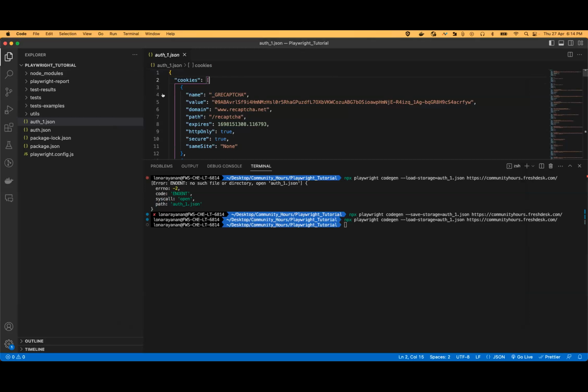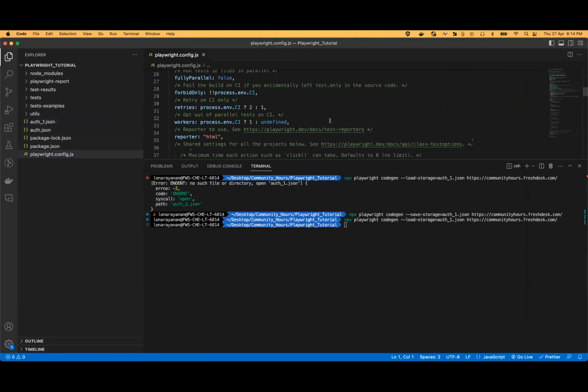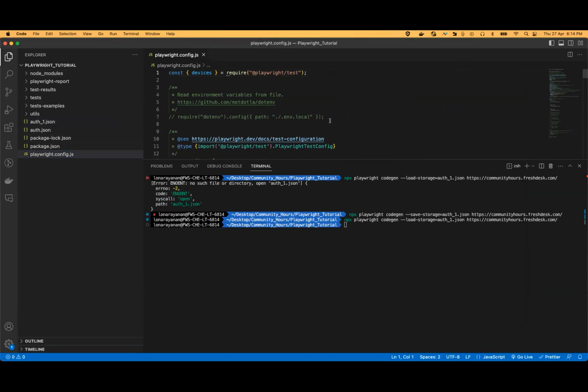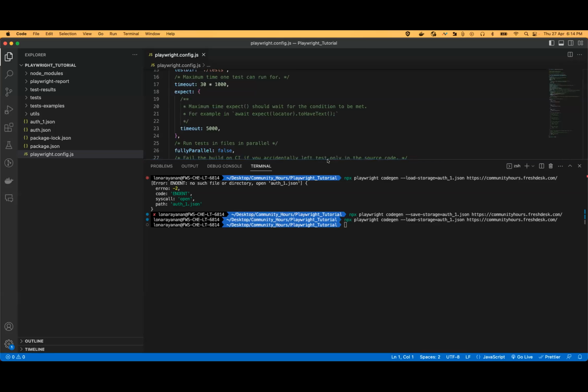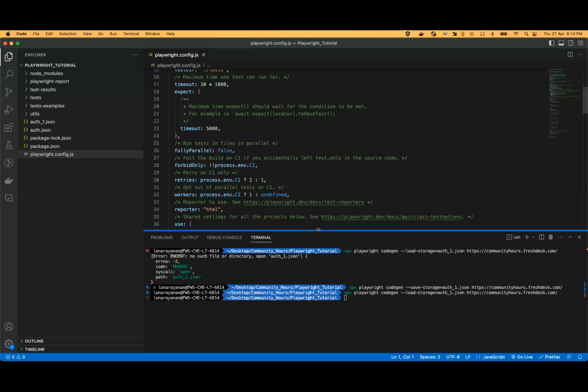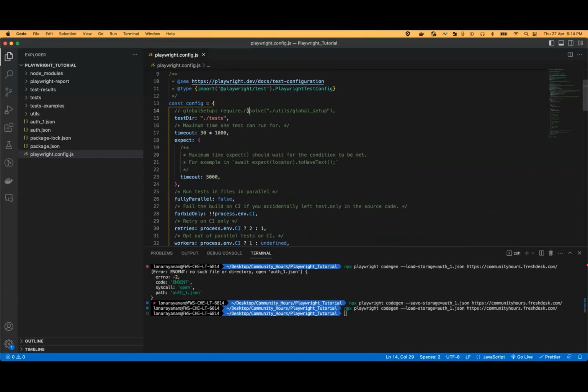Let me go to config.js. We do have the option to have the global setup. This global setup would be available in the utils.